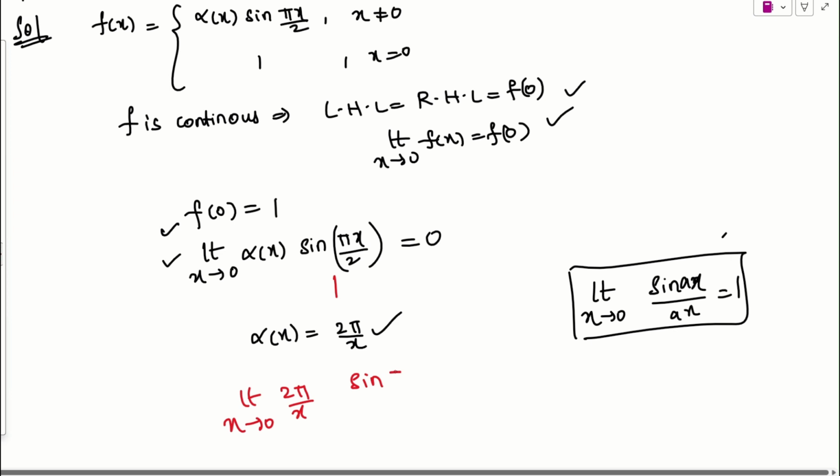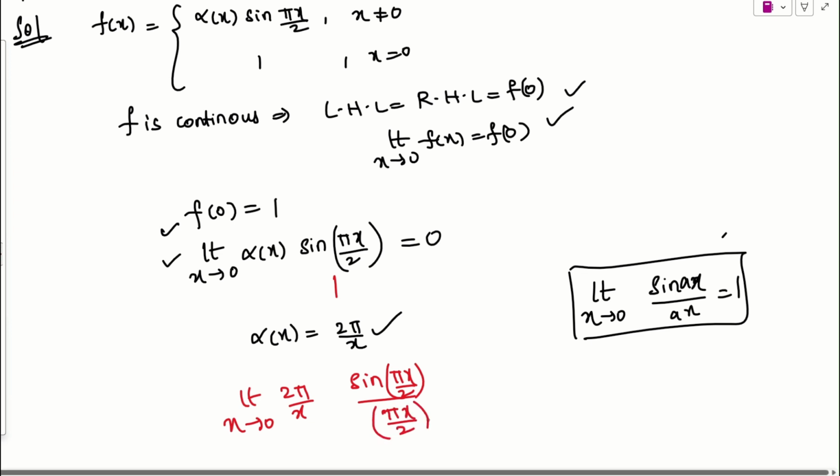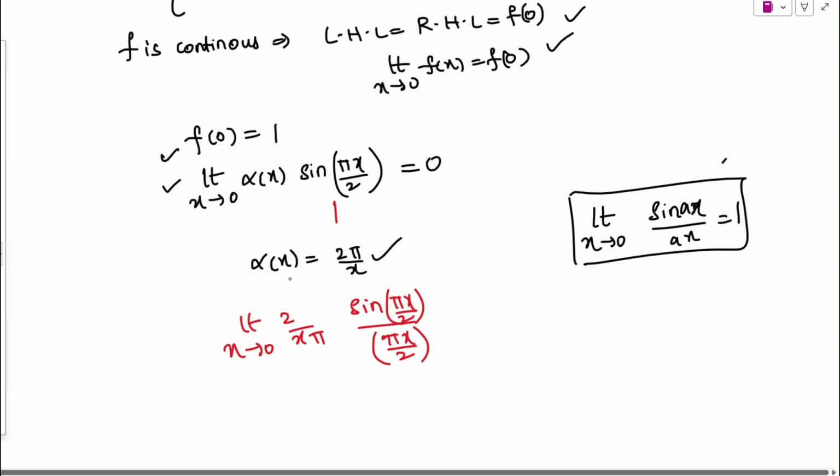Sine pi x by 2. So to balance this equation, what should I do? In place of a, I can write pi x by 2. Is it okay? If I take the reciprocal, what will I be getting here? The same thing I got, 2 by pi x. So I'll be getting the same thing here. So this is the reason. Is it clear? So if I take alpha x as 2 by pi x, then I'll be getting the answer.